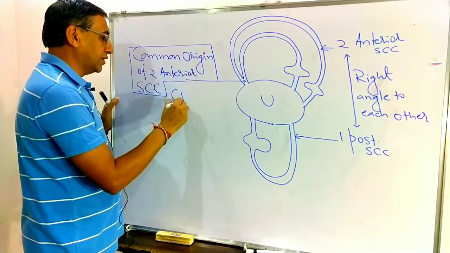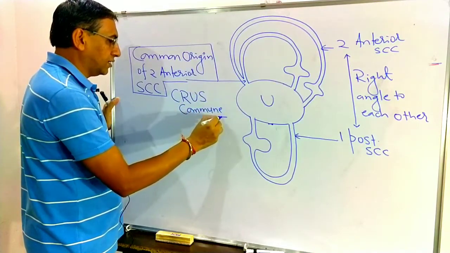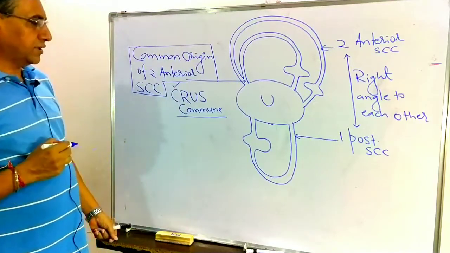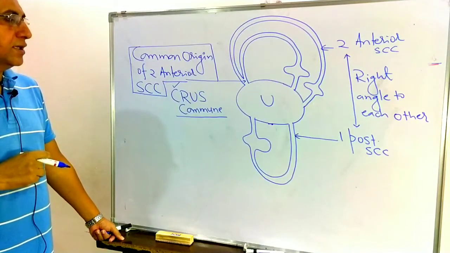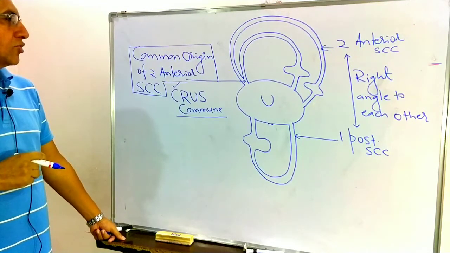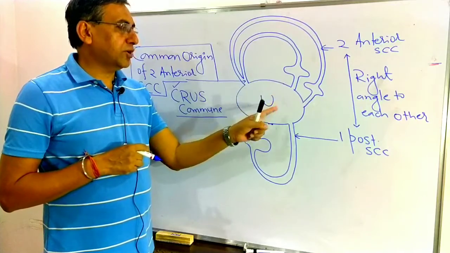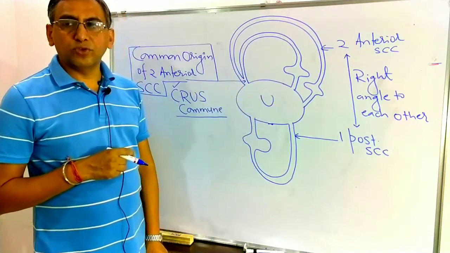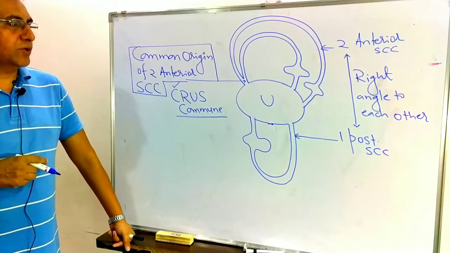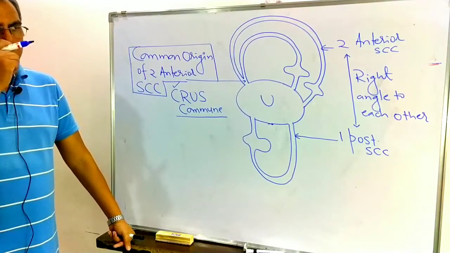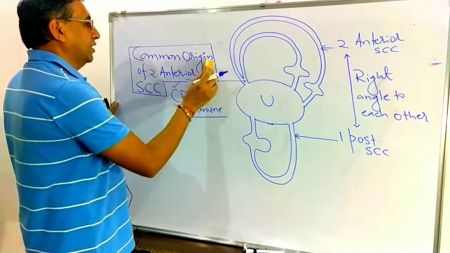This common origin is known as the crus commune. So what is the crus commune? The common origin of two semicircular canals from the body of the utricle is known as the crus commune. Does the posterior semicircular canal originate separately? No. There is a common origin of the two anterior semicircular canals, and this common origin is known as the crus commune.